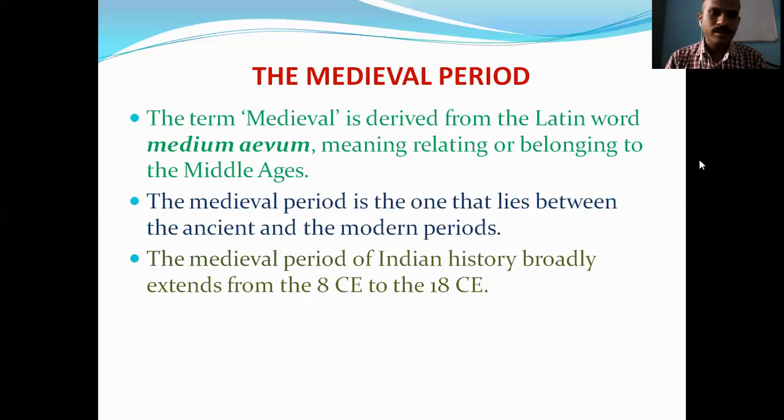The medieval period of Indian history broadly extends from the 8th century to the 18th century. When 700 begins, that is known as the 8th century.